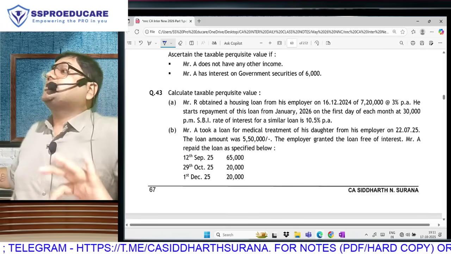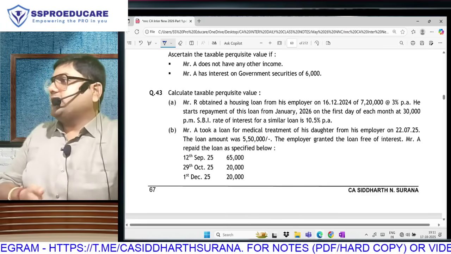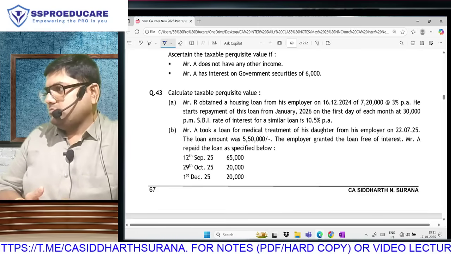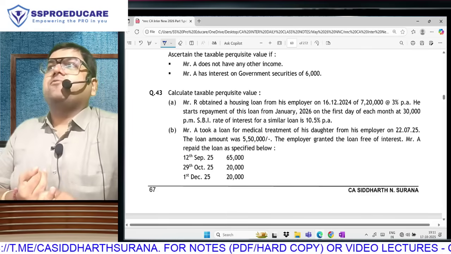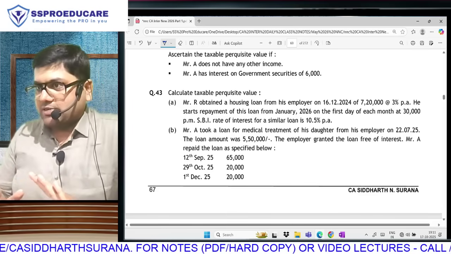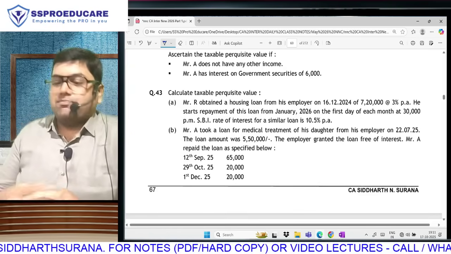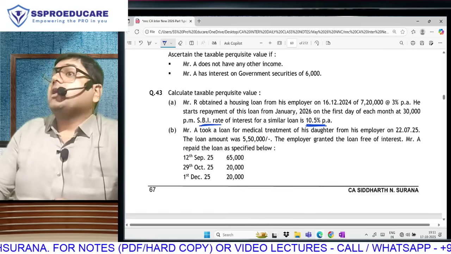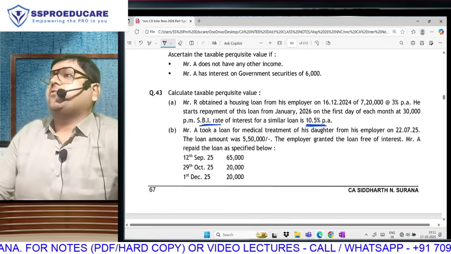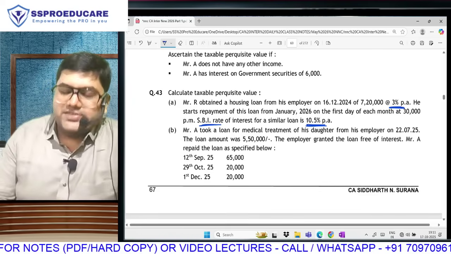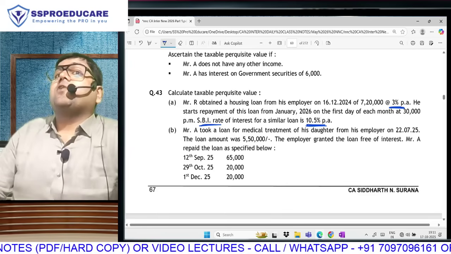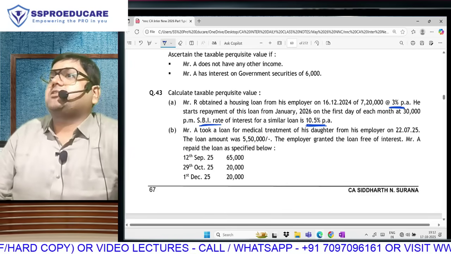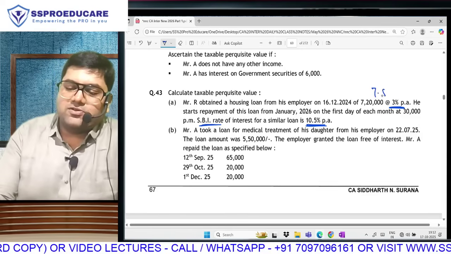First, let us discuss, is this perquisite taxable or not taxable? Other discussions later, please. Is this perquisite taxable? Why do you say so? Non-medical more than 20,000. Is this taxable? Perfect. What is the market rate? Market rate means SBI rate on the first day, clearly given to you: 10.5. Is the employer charging something or giving it free of cost? How much? Which is less than the market rate. If the employer was giving it free of cost, my perquisite would have been 10.5%. If the employer is charging 3%, you have the brain to understand, therefore my perquisite is 7.5%.